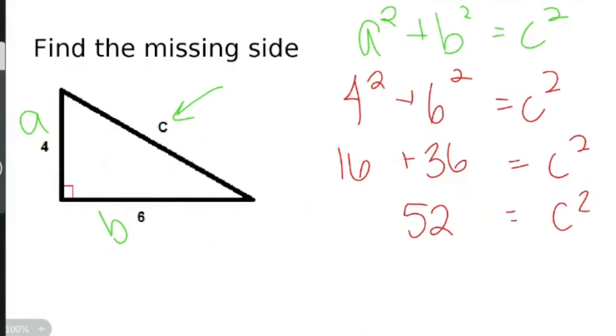Is C all by itself? No. What's in the way? That mean old squared. How do I get rid of it? Square root it. Well, if I square root the right, I have to square root the left.